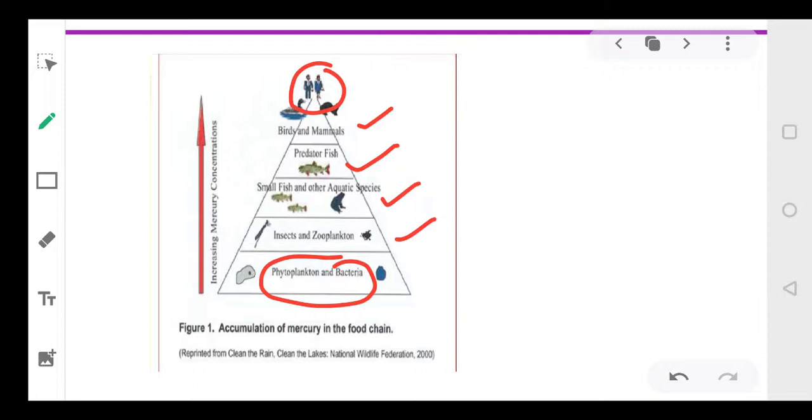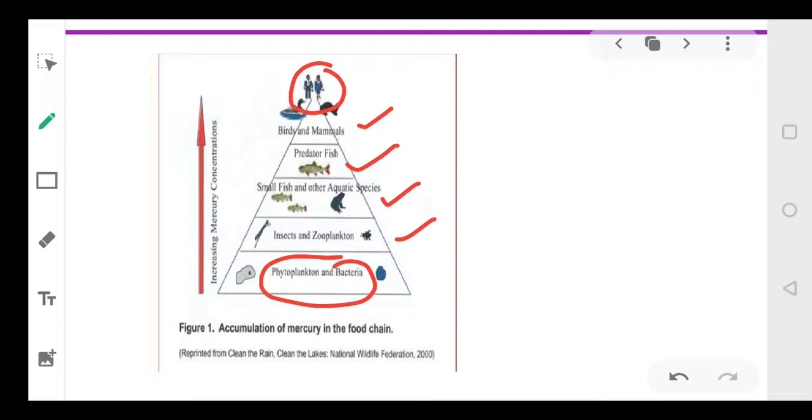Thus we can say the biological magnification is very, very dangerous, because it will lead to the maximum concentration of chemicals present in the human beings. So slowly and gradually all the chemicals will be reaching us. So this is a very dangerous effect which is there.